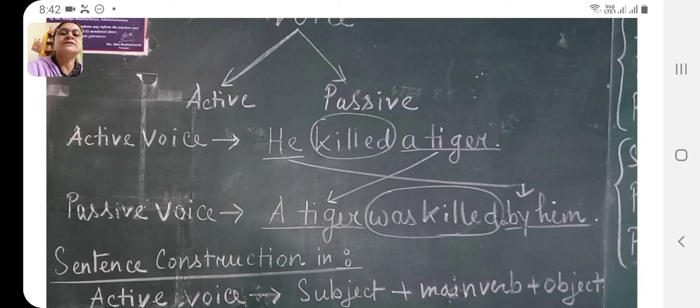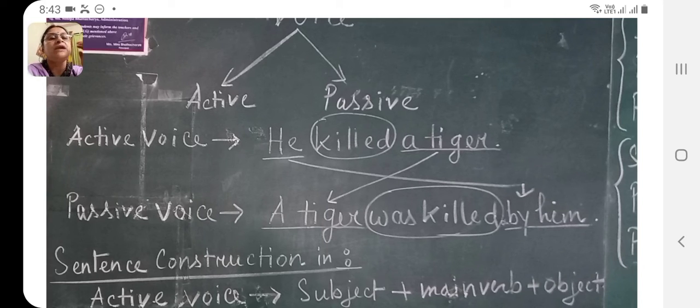As it is the subject, it is in the nominative case, whereas in passive voice it will be in the objective case. See, he becomes him. Again, what is object in active voice will become subject in passive voice. So a tiger. Then comes the verb. Now what is the verb's passive form? Be verb plus the past participle form of the main verb is known as the verb's passive form.